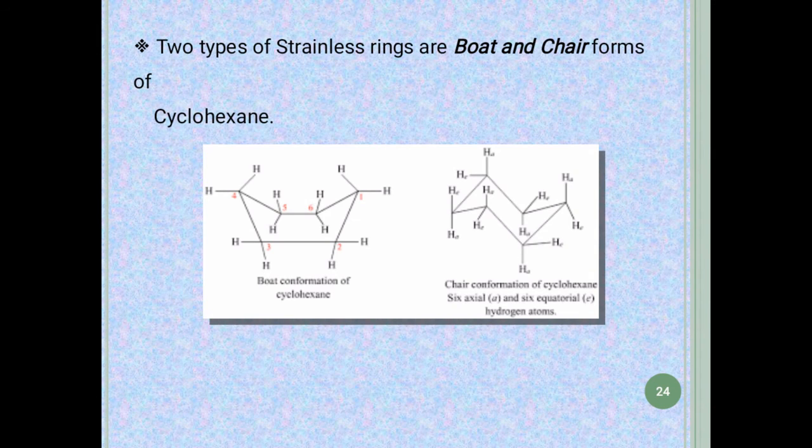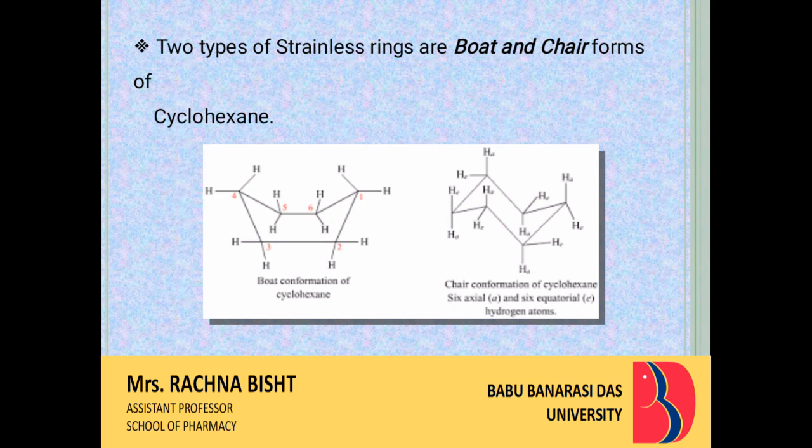Thus, these compounds exist in two forms, boat and chair forms. So this picture represents the boat and chair forms of cyclohexane, and the chair form of cyclohexane contains six axial and six equatorial hydrogen atoms. So that's all for this topic, cycloalkane.